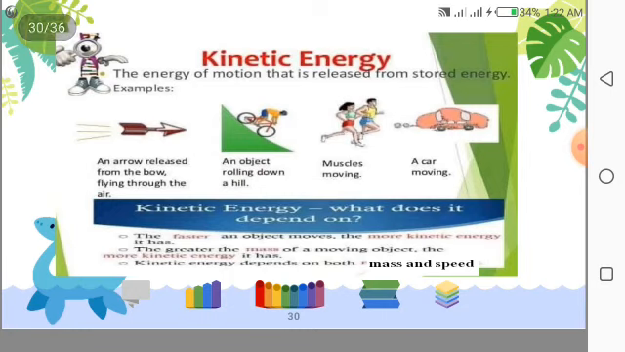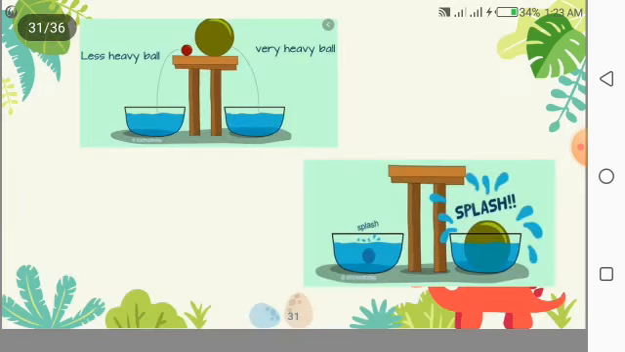Here are some examples of kinetic energy. An arrow released from the bow flying through the air has kinetic energy. An object rolling down a hill also has kinetic energy. Muscles moving also have kinetic energy. All moving objects always have kinetic energy, and it depends on the mass and the speed. For example, a heavy ball and a less heavy ball have different mass, and the splashing of these balls has a speed.